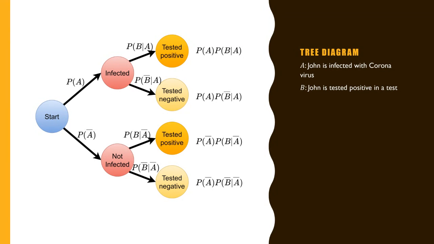So when John is infected, we are going through this branch. Then we have two possibilities: he's tested positive or he's tested negative. Let's go to the other branch. The other branch says John is not infected. When John is not infected, still there are two chances. He can be tested positive and he can be tested negative.